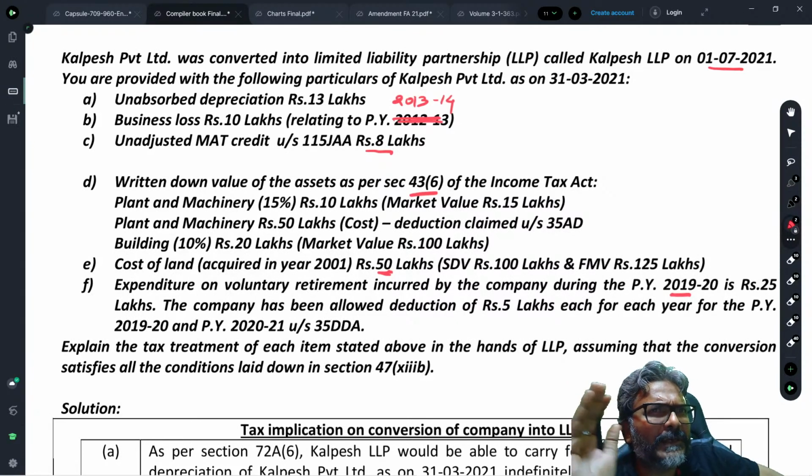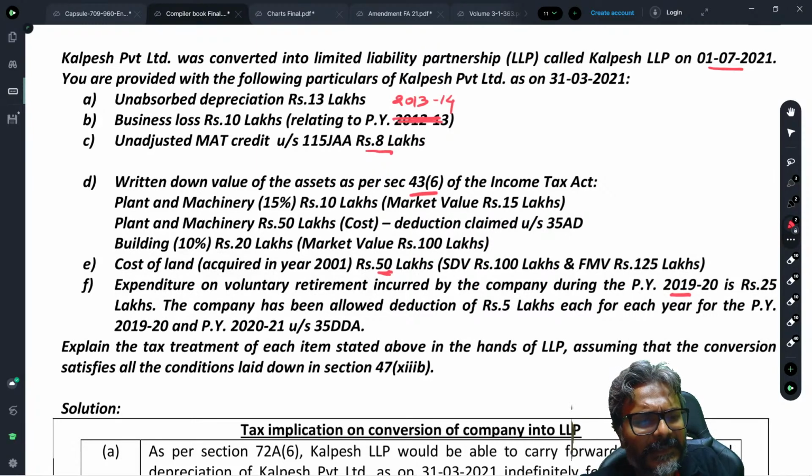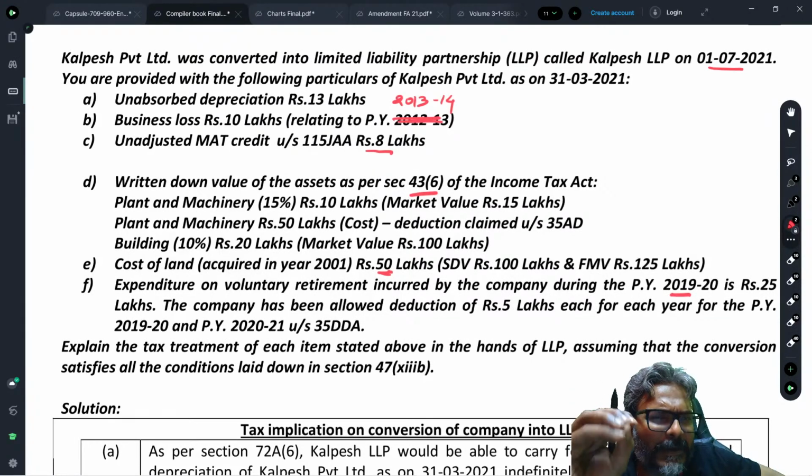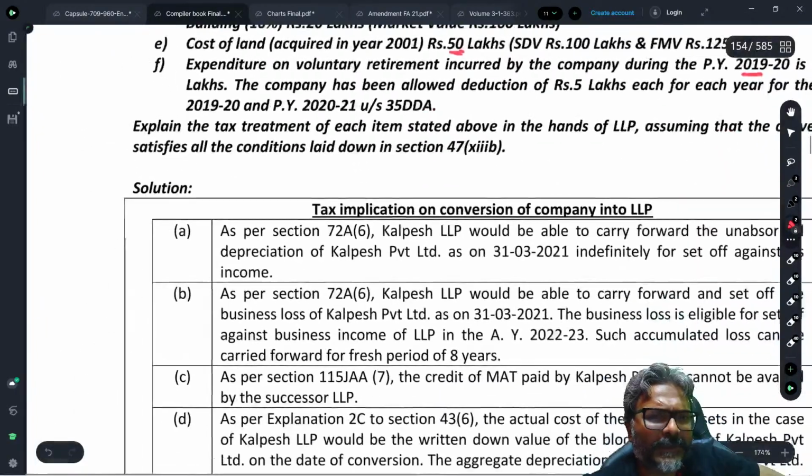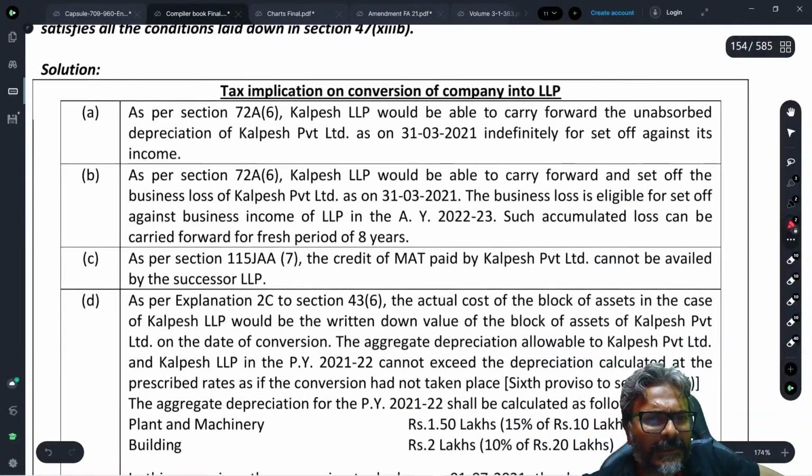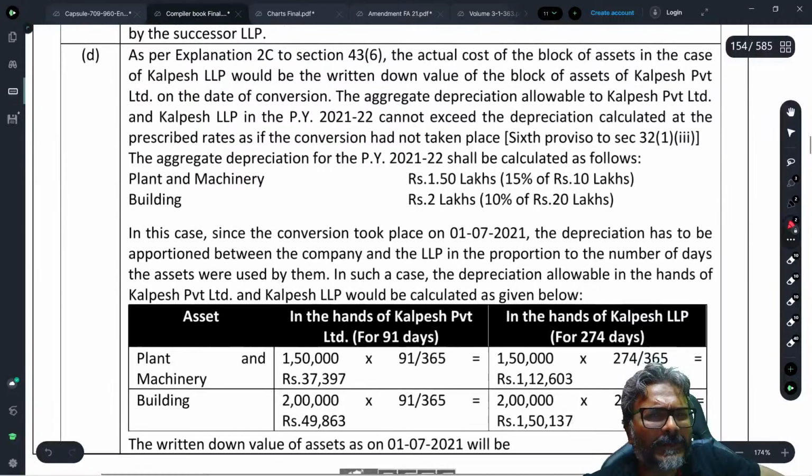Because 1/5 is a deduction under 35 DDA. So whether the balance will be allowed to the successor? And the answer is yes. The balance, students, will be allowed to the successor, and that is what has to be considered over here. So students, this is what it is. I think this is simple.